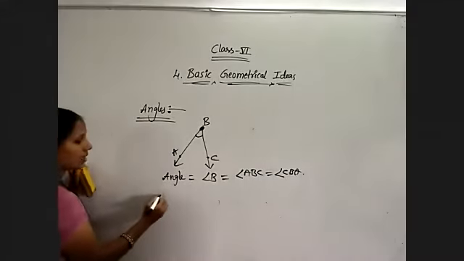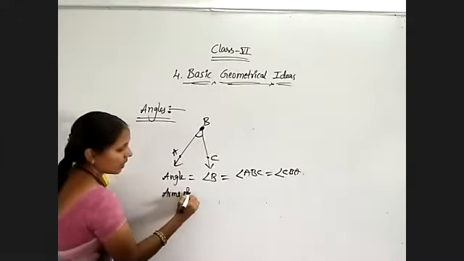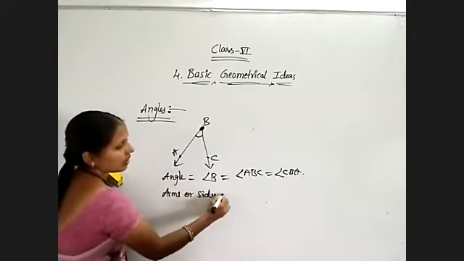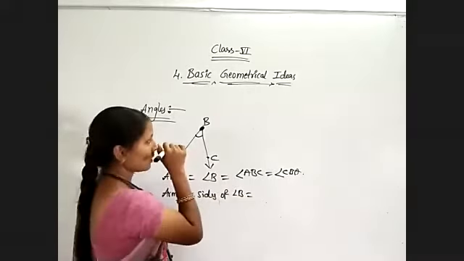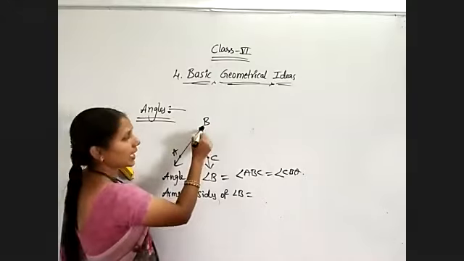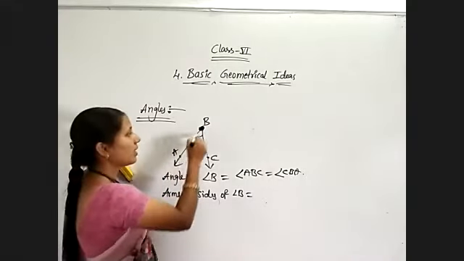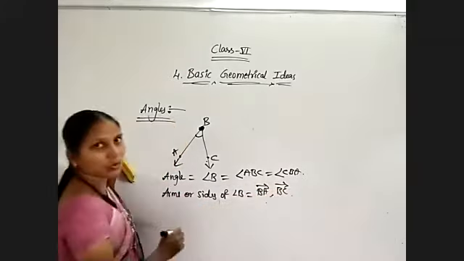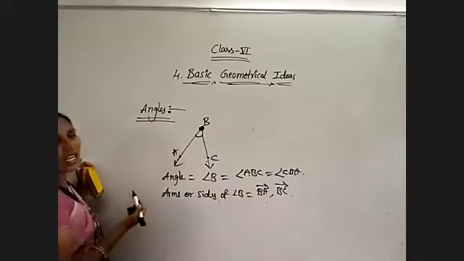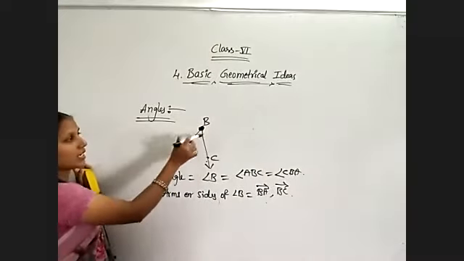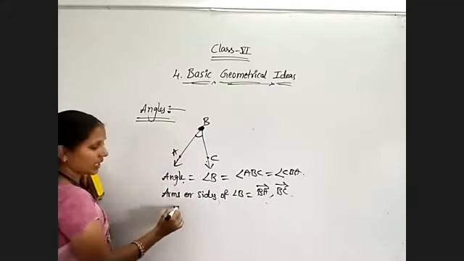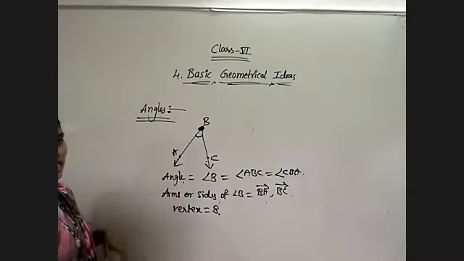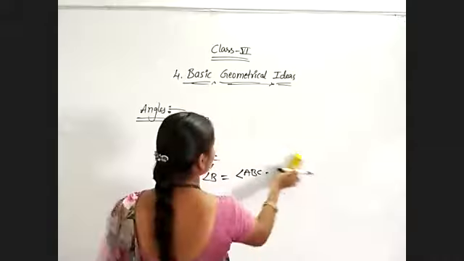CBA. The arms of the angle are the sides of the angle. The sides of angle B are, from B, the rays that are formed: BA and BC. BA and BC are the two arms of the angle. And what is the vertex in this? Vertex means where the two rays meet, at B. Whatever angle is there, that is the vertex. The vertex of that angle is B, the common point. Understood? So like this, we must name the angles whenever a picture is given.